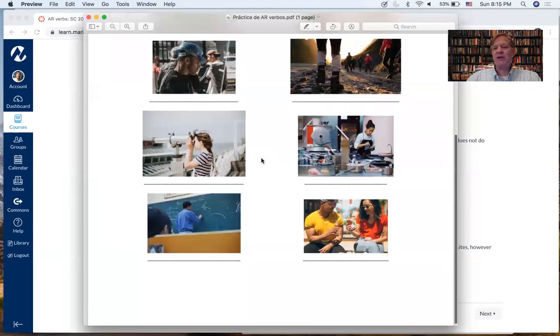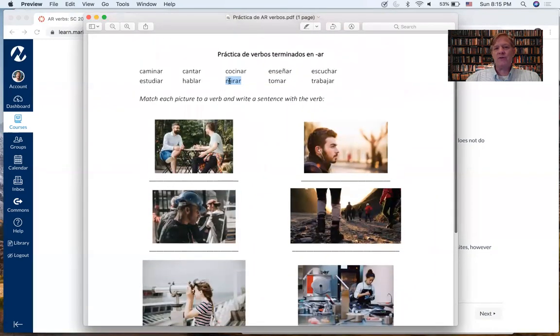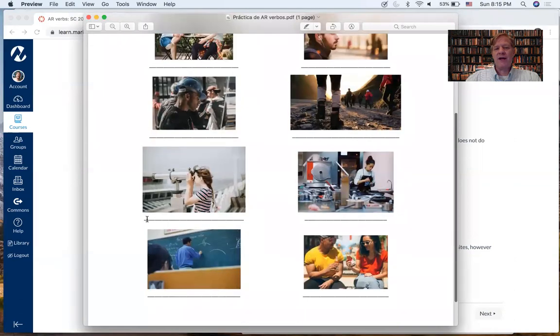Now I want to put it in a sentence. La señorita, could give her name, Ana. Ana mira, and it looks like she's looking at the ocean. Ana mira el mar. Ana mira, you could Google how to say telescope in Spanish. Ana mira por el telescopio. At any rate, you want to associate the verb to the picture and then write a sentence with that verb.